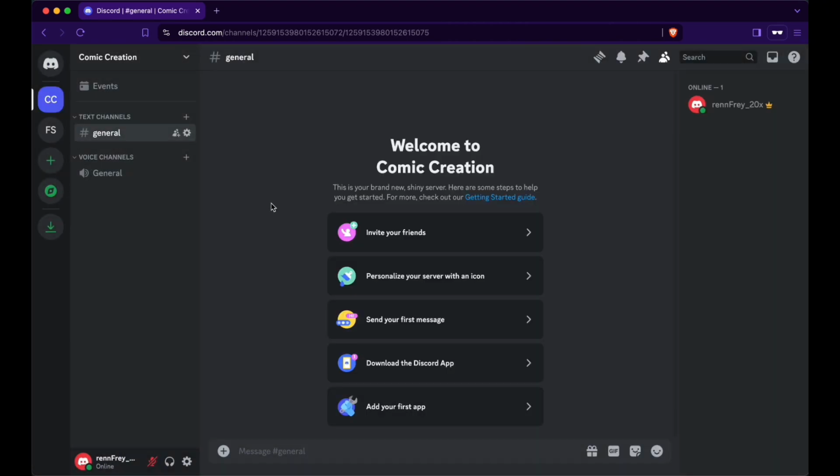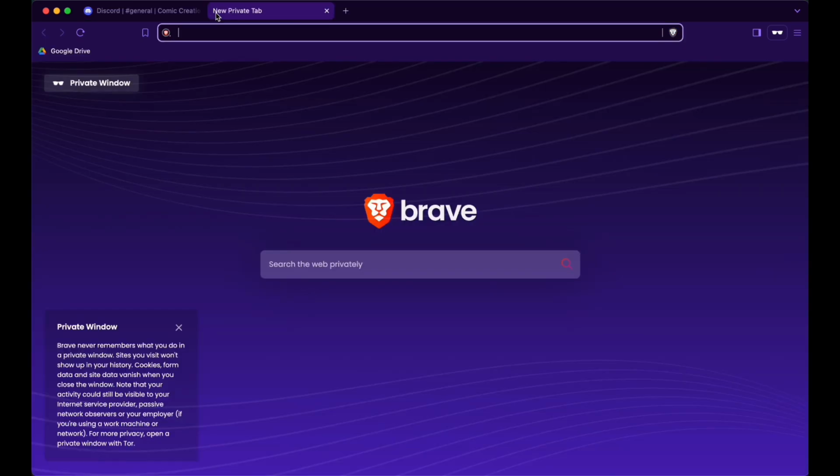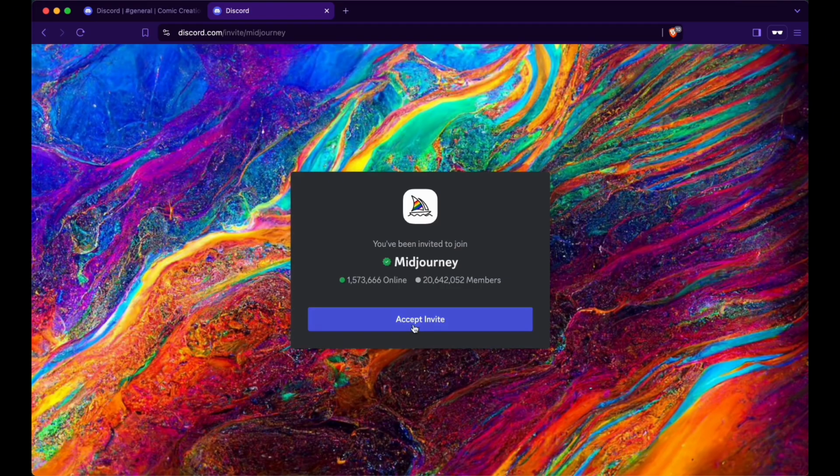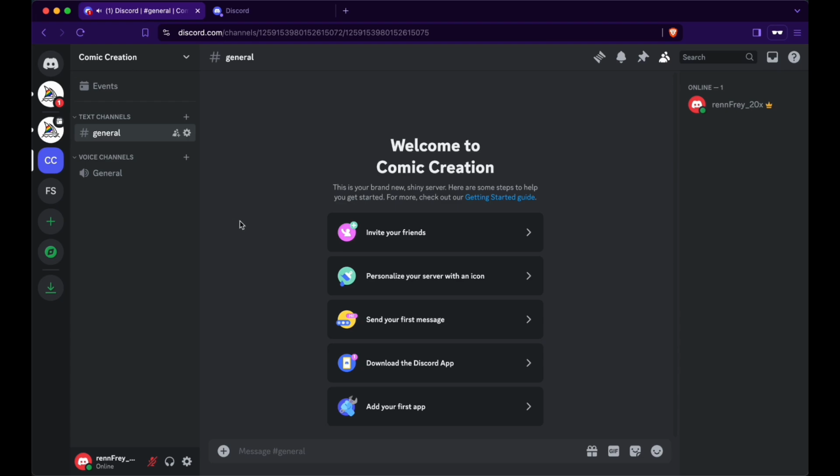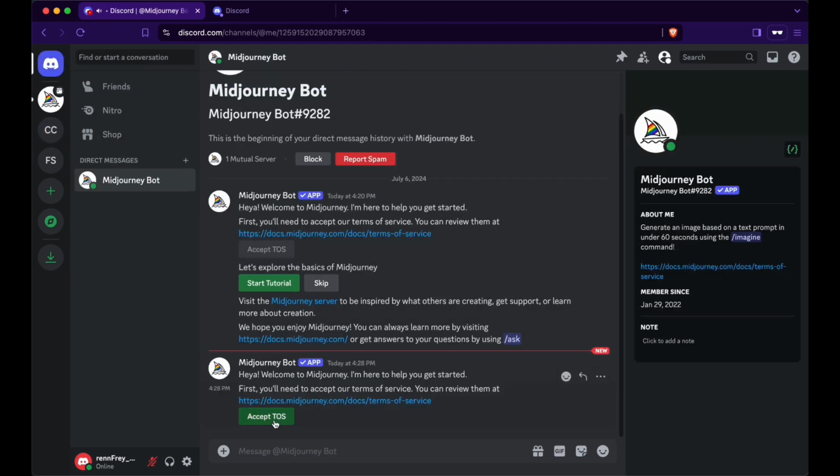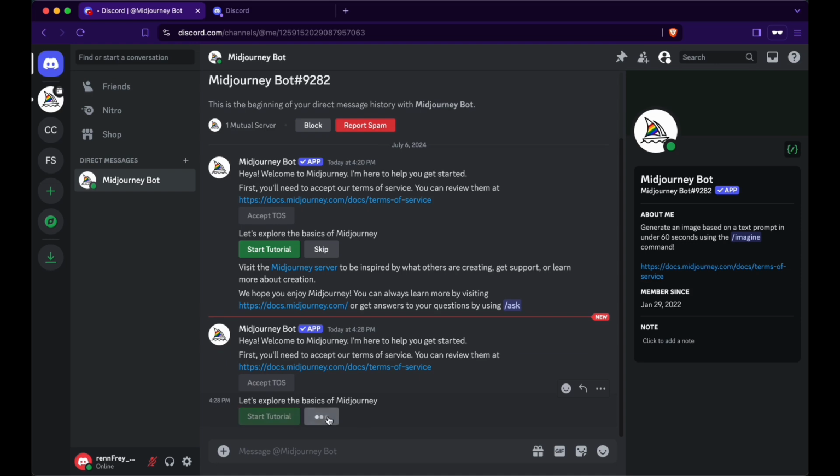Next up, it is time to use the links that I've provided inside of the PDF. Alternatively, you can just Google Midjourney in this case. I'll just paste the link, go for accept invite, and then back here you can see that now I have the Midjourney bot, gotten a DM from him. I need to accept terms of service and I can skip the tutorial.